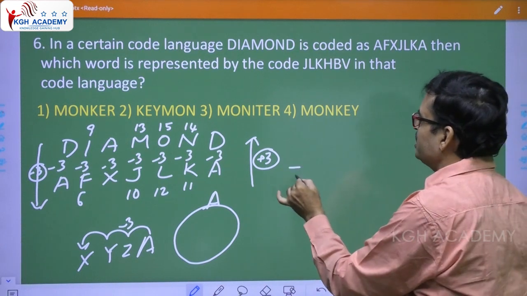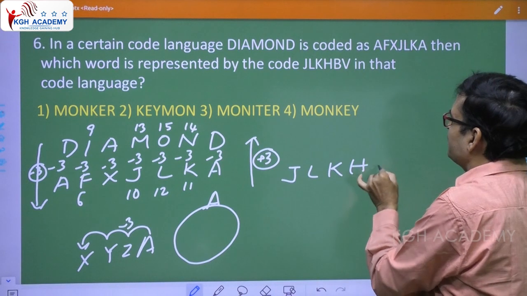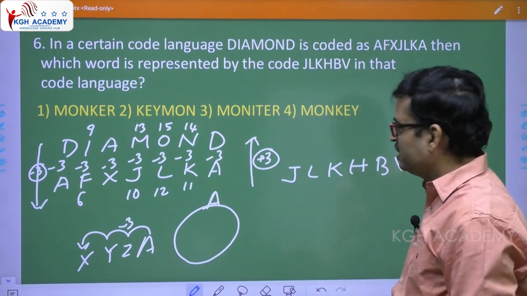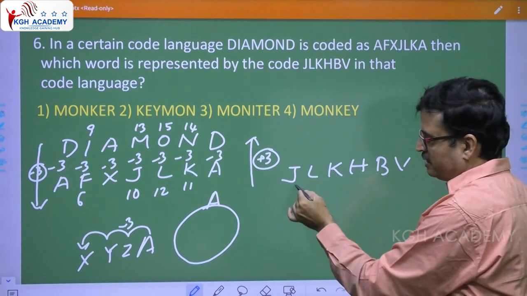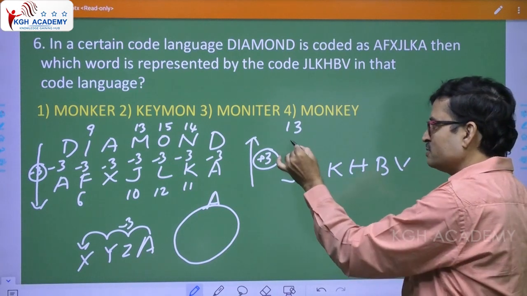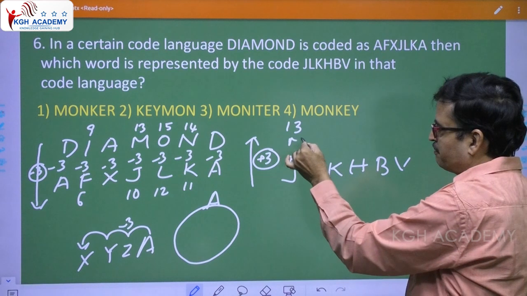Now J, L, K, H, B, V. Plus 3. So J is 10. 10 plus 3 is 13. Okay, 13. Plus 3, right? Plus 3 means what? M.